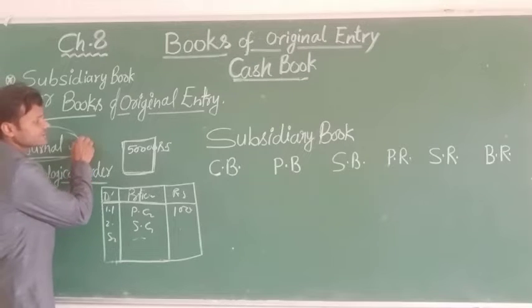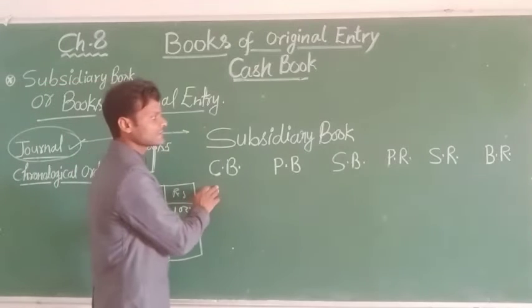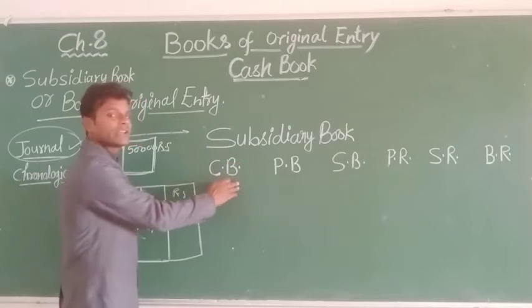Now your business increases day to day, so you think you need subsidiary books. Subsidiary books are a special type of book of original entry. Now you record transactions separately, as subsidiary books have many types of books.